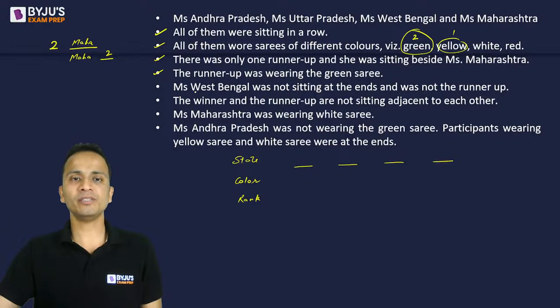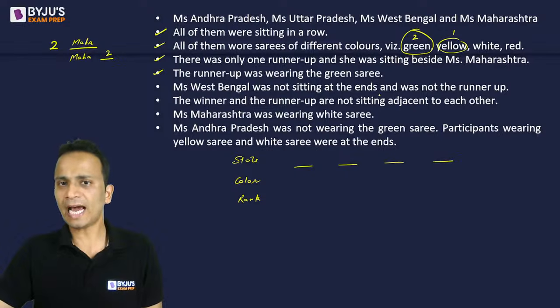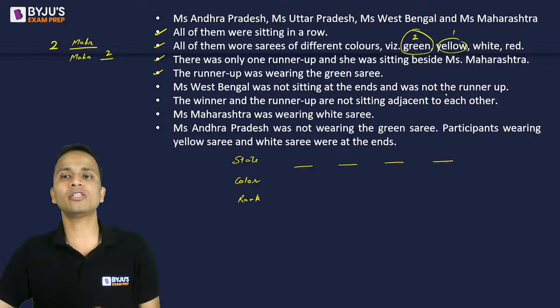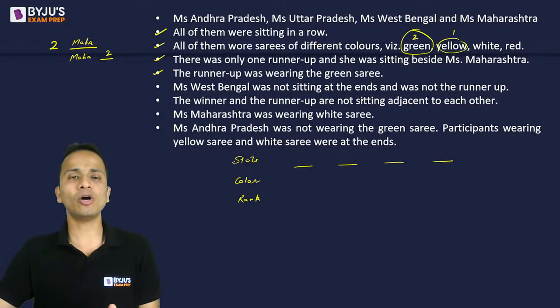Done with this information. Next information: Miss West Bengal was not sitting at the ends and was not the runner-up. So West Bengal was not sitting at the ends. West Bengal can sit on either chair number 2 from the left hand side or chair number 3.